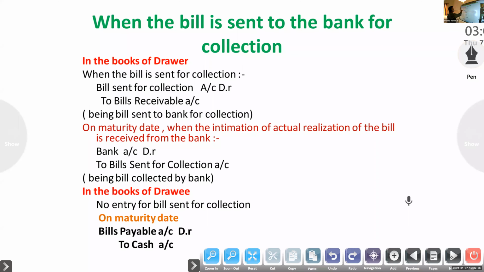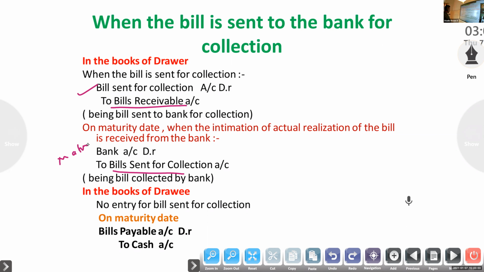The third entry will be: credit bills receivable. Bills sent for collection account to bills receivable. If it is discounting, at the time of maturity, no entry. But if it is a bill sent for collection, at the time of maturity: bank account to bill sent for collection. So there are two extra entries if it is bill sent for collection. First, when we are sending the bill to the bank for collection, bill sent for collection account to bills receivable. Then at the time of maturity, bank account to bill sent for collection.